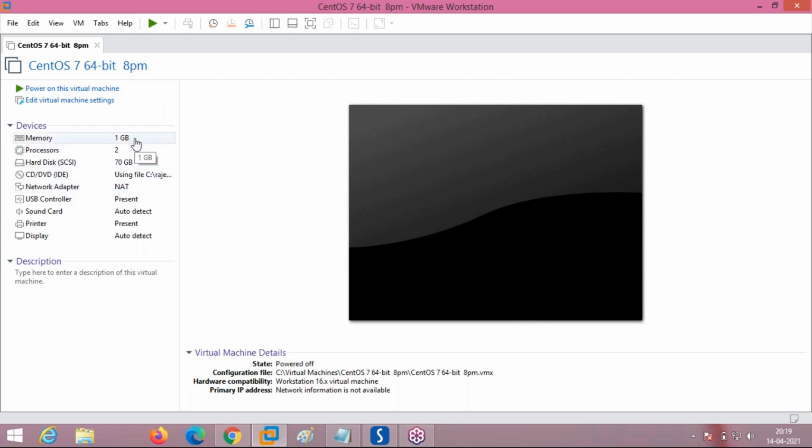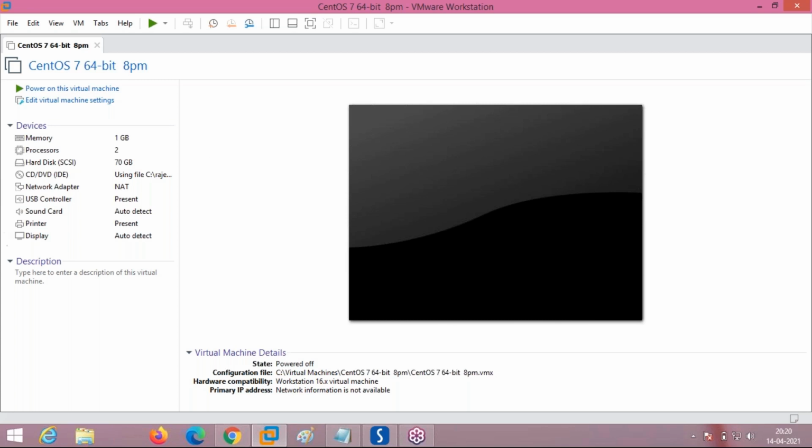This is the CD-ROM, the RAM which I allocated, the processor, the hard disk space, and the networking adapter, which is NAT, network address translation. Don't worry, this will come later. When the networking topics come, I will explain the meaning of NAT and bridge network. For the time being, just remember this is NAT. I think most people already know what NAT means.